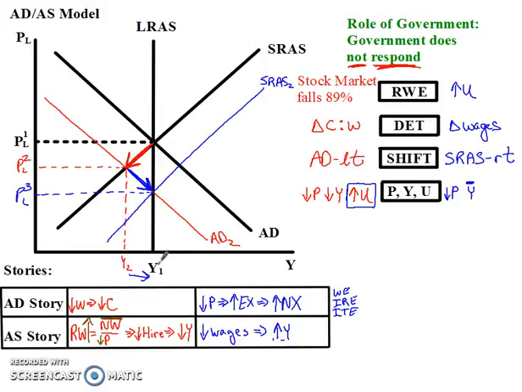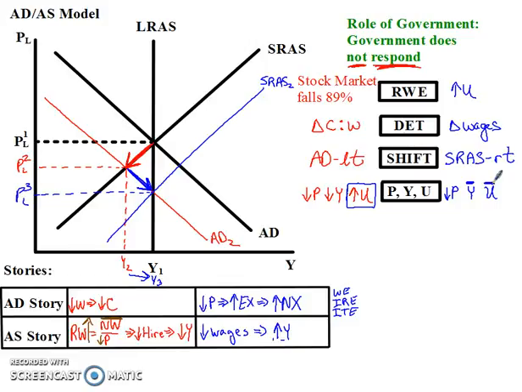So gross domestic product finishes, we'll call it here at Y3, but Y3 is just the same level of production as Y1. So the GDP is going to come back to where it was before, and then of course unemployment, when you fell into recession, unemployment went up, and now unemployment is going to come back down and finish where it started.